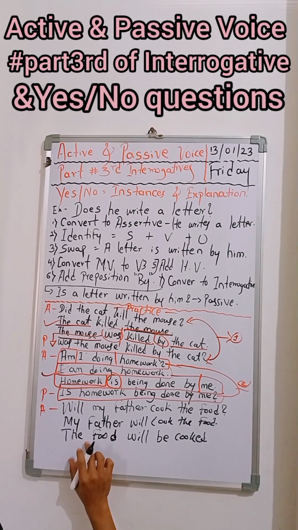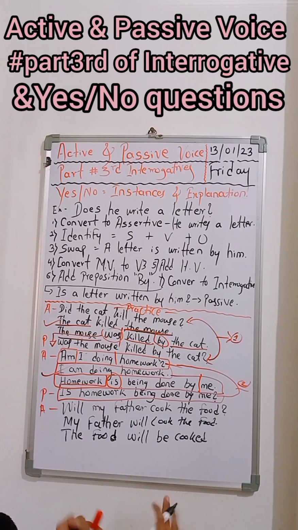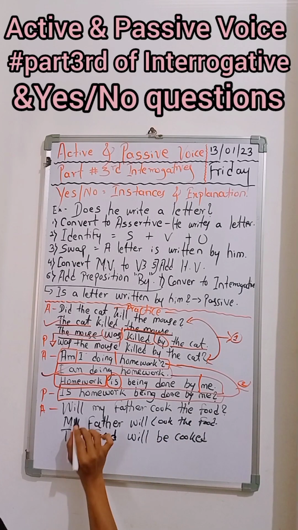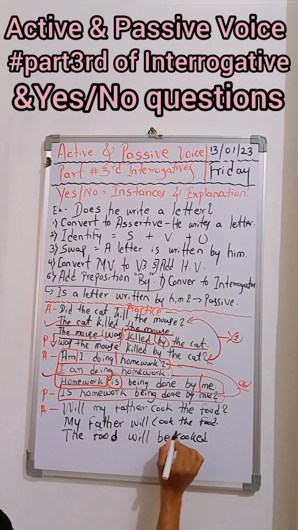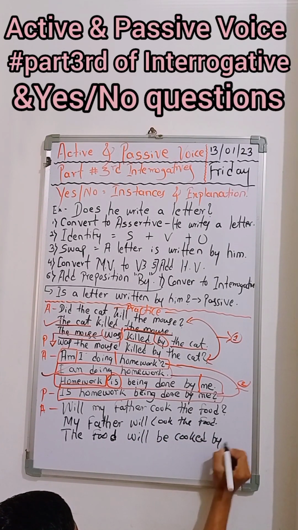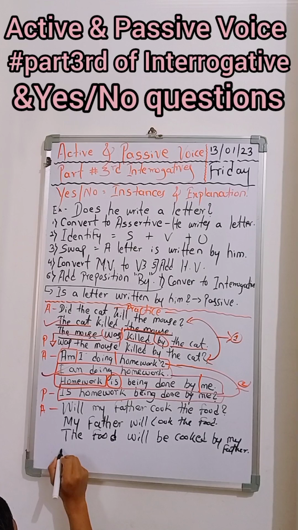So now, without interfering in another topic, just come to this topic. Will my father cook the food? My father will cook the food. The food will be cooked by my father, and that will become, here, will.